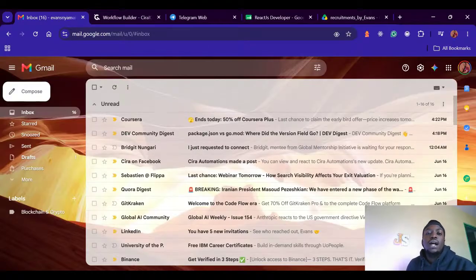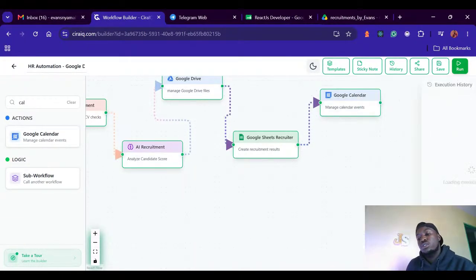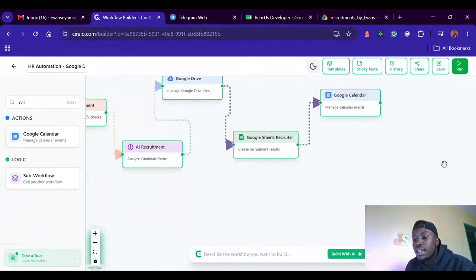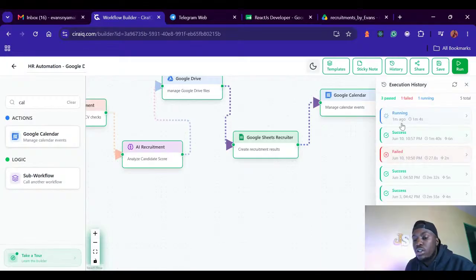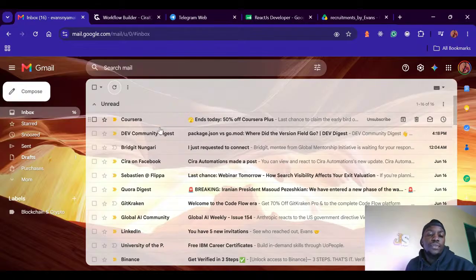If that doesn't work, otherwise we can just click run, and then it does all that execution. So let me see. You can see it's running. I didn't click the run, so you can check the execution logs right here. When you check the execution logs, you can see it's running. It's running because I texted this bot right here, JavaScript. So let me wait for the result. So this one should work.